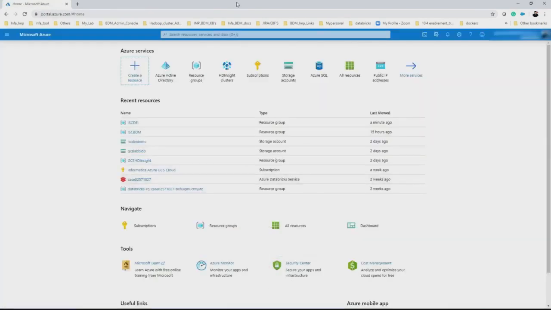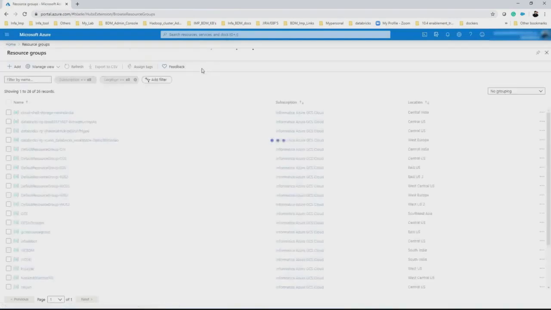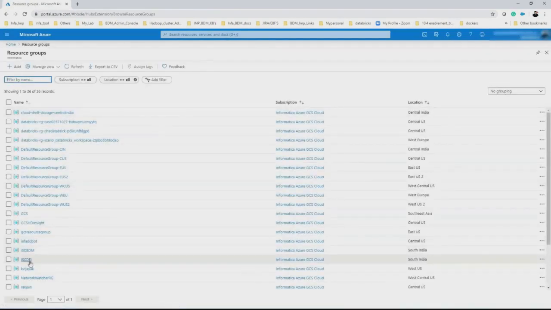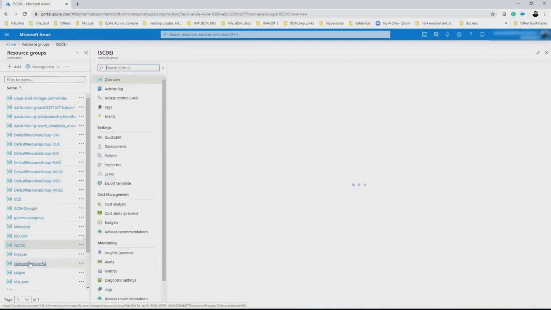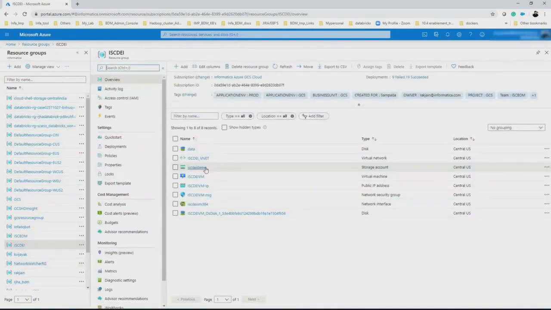So here I have logged into the portal.azure.com, under the resource group. Since I have already created the resource group, that is ISCTI, I'm going to use this resource group when I create the Azure Cloud Provisioning connections. Make sure you create the resource group and the associated storage account. I have already created the storage account.